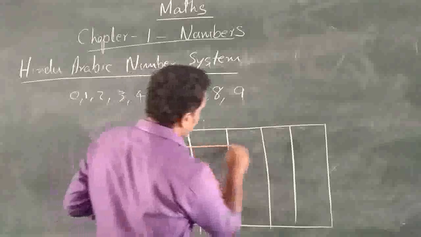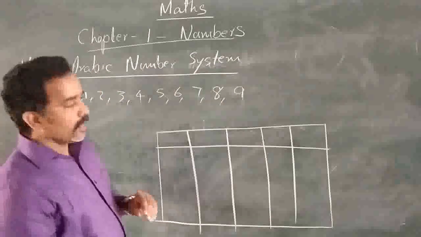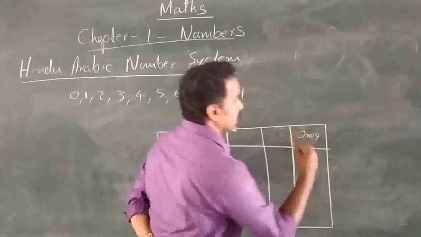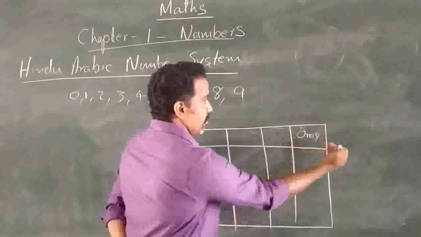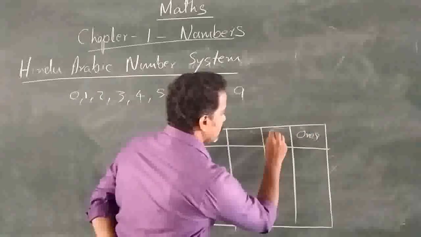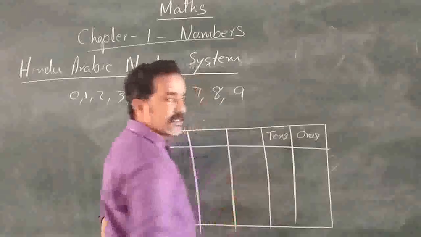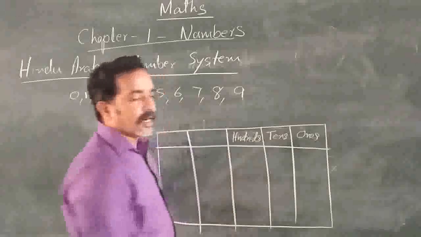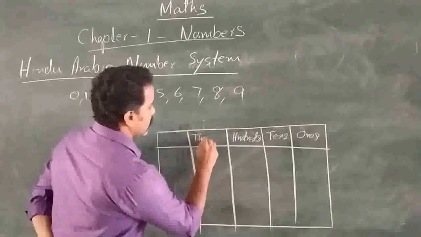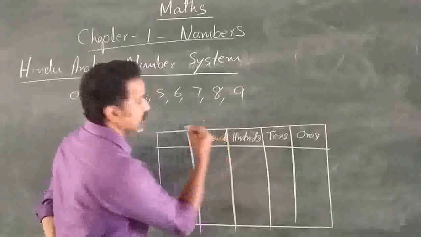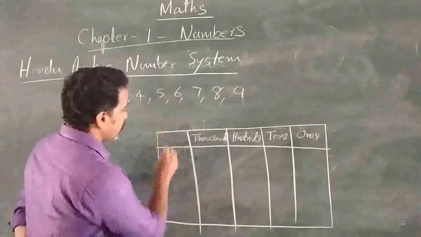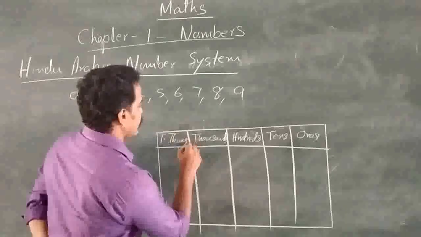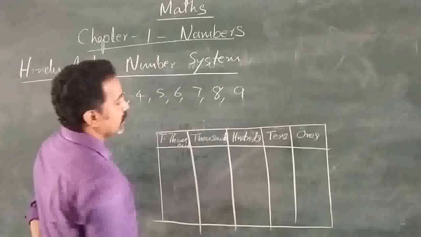In a 5-digit number, the first place from this side is the ones place, then tens, hundreds, thousands, and then 10,000.